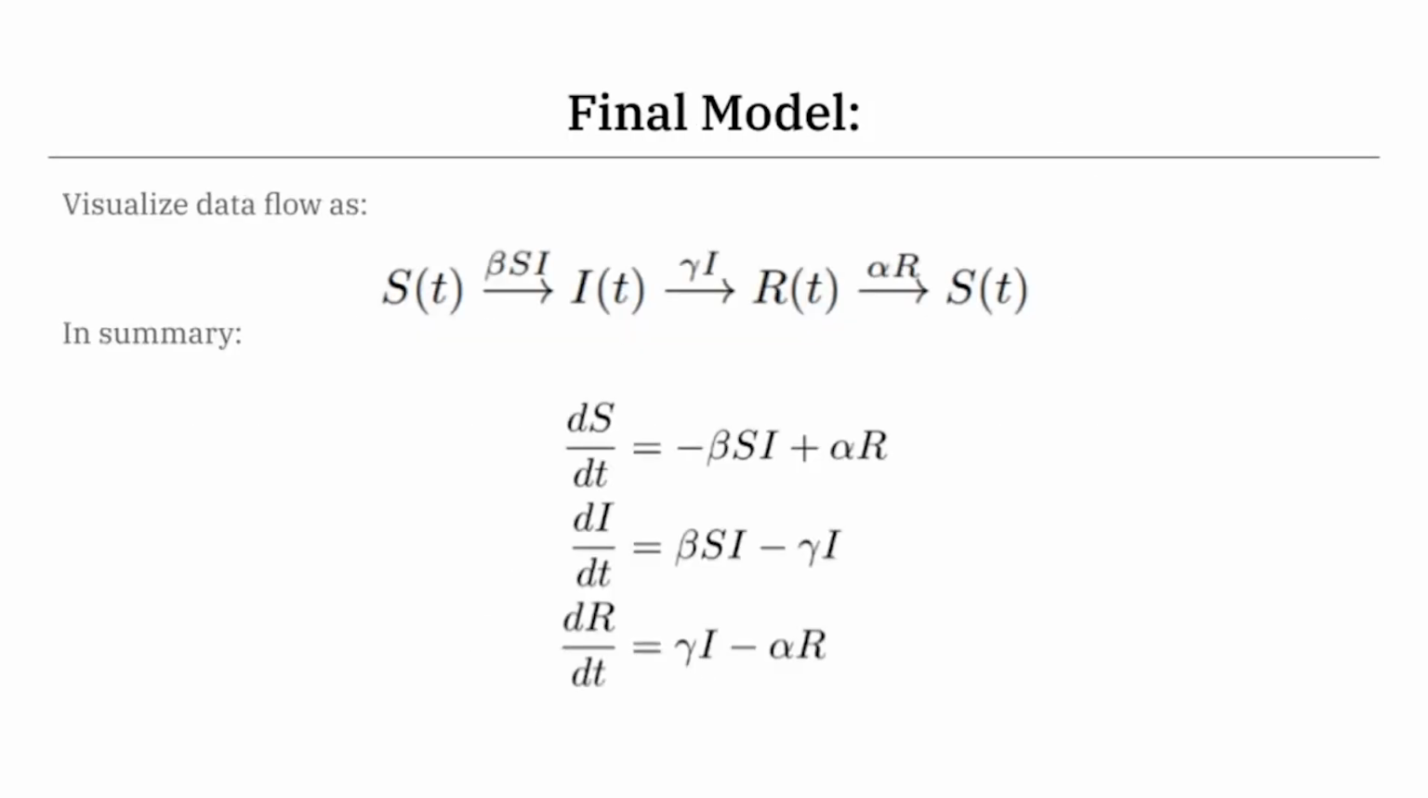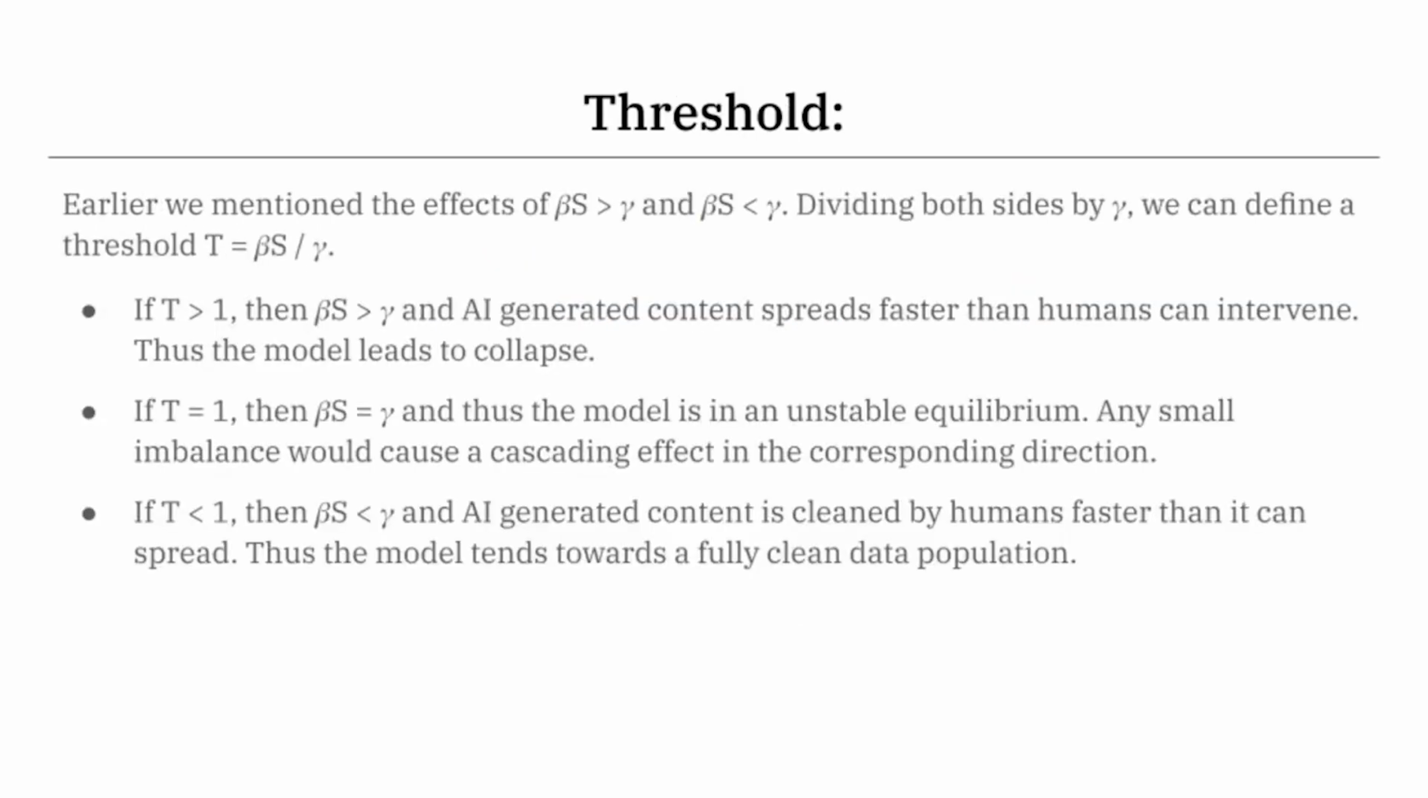As a final representation, our model can be visualized as a circular pattern moving from S of t to I of t to R of t at rates beta S I moving from S to I, gamma I moving from I to R, and alpha R from R of t back to S of t. A useful tool for us is a threshold based on what we defined earlier with beta S being greater than or less than gamma. If we divide both sides of the inequality by gamma, we can define this threshold as beta S divided by gamma. We say if the threshold is greater than 1, then beta S is greater than gamma, and AI-generated content spreads faster than humans can intervene, thus leading to collapse.